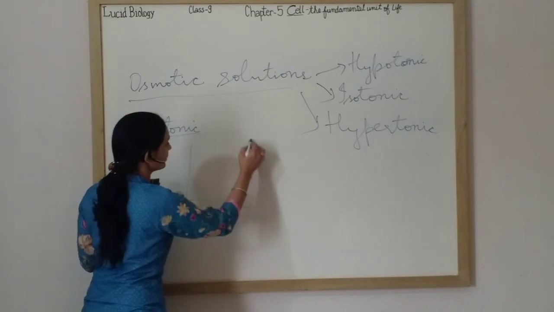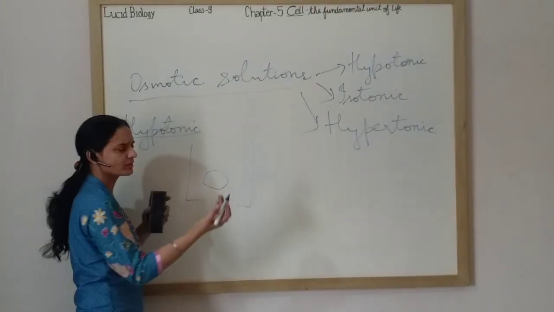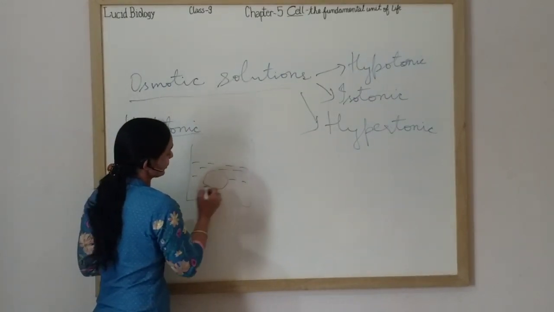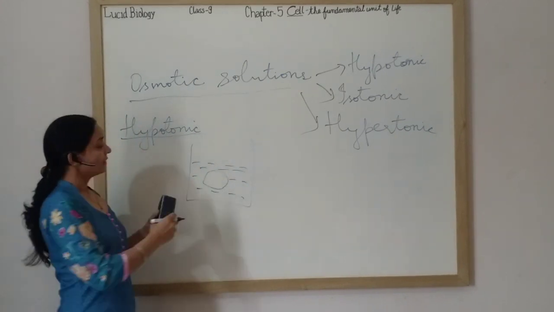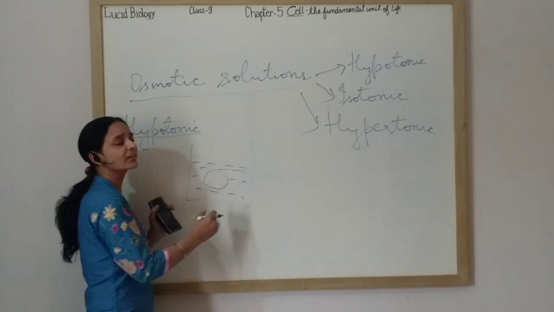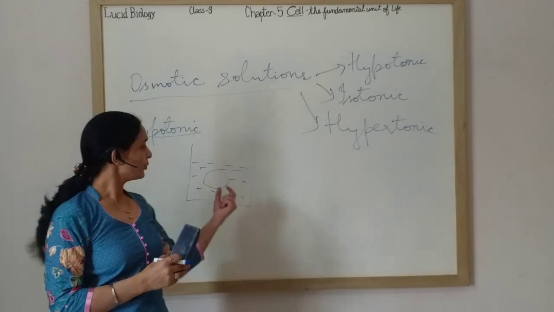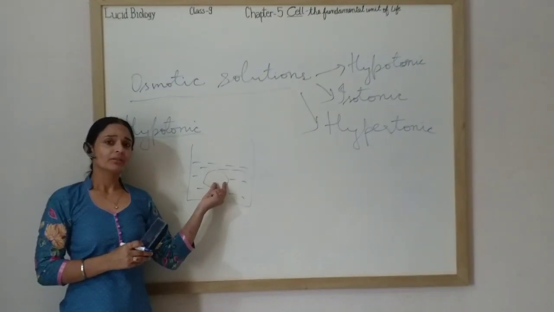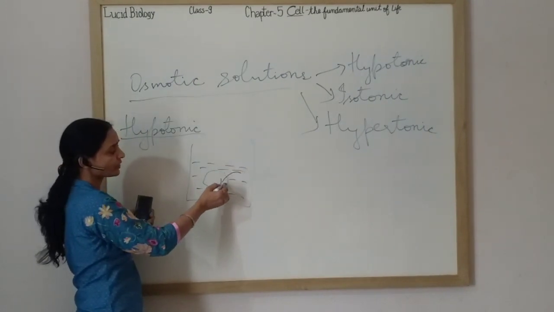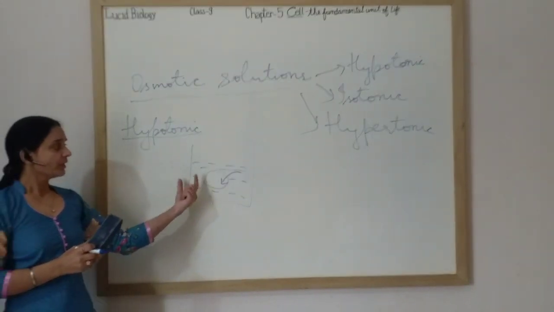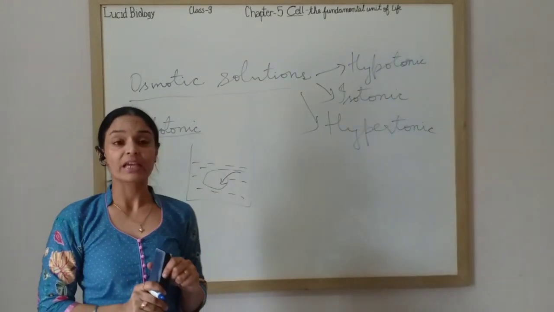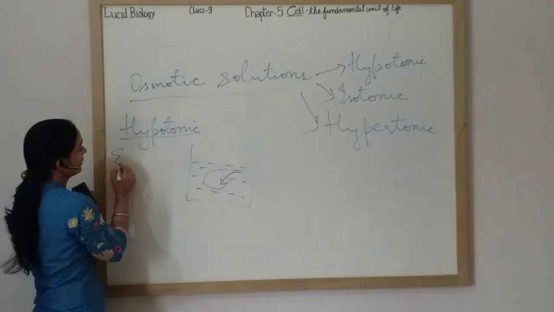See, if you are having water, any cell you have placed, maybe this is an apricot, maybe a raisin, you have placed in water. If water concentration inside the cell is less as compared to the surrounding medium, outside the cell there is high water concentration as compared to inside the cell, then what will happen? According to osmosis, water will move from high to low concentration. Such solutions, where the surrounding medium has high water concentration, are called hypotonic solutions. And hypotonic solutions allow endosmosis.